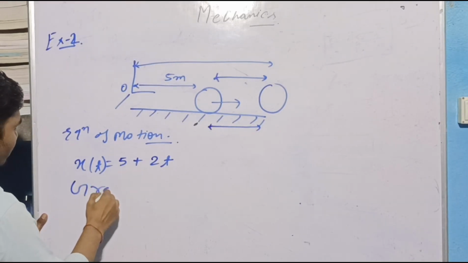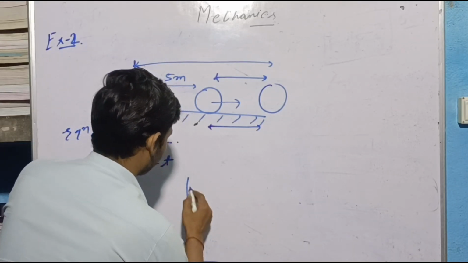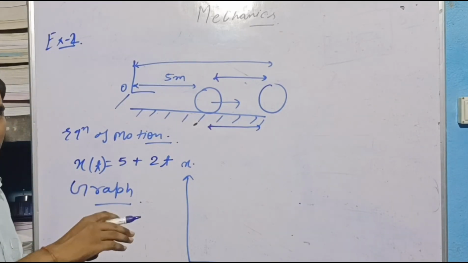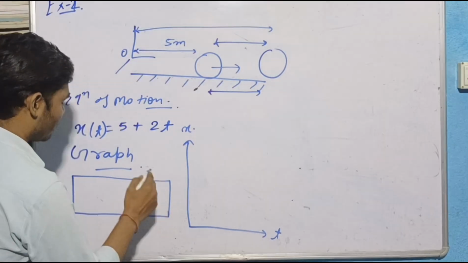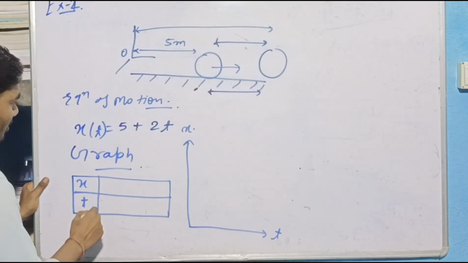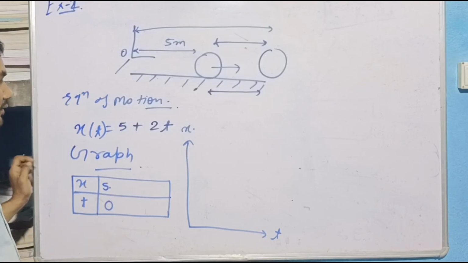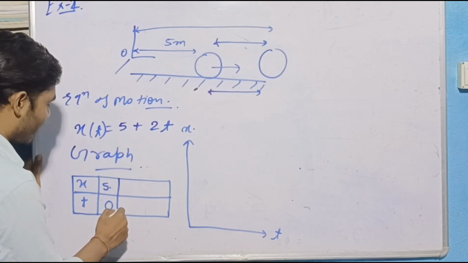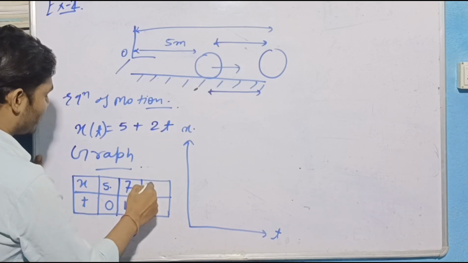Now let's draw a graph. Time, position. To plot a graph, we will first make a table. Position, time. So now at t is equal to 0, this ball was at 5 meter. When you put t is equal to 0 here, you will get 5. Now at t is equal to 1, you will get 7. At 2, you will get 9.